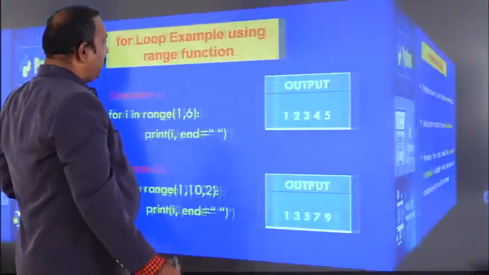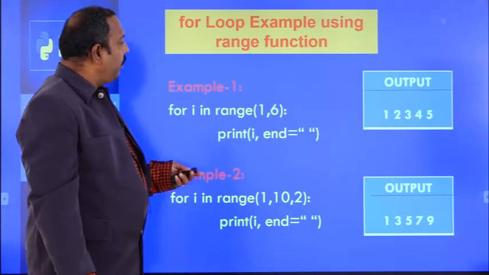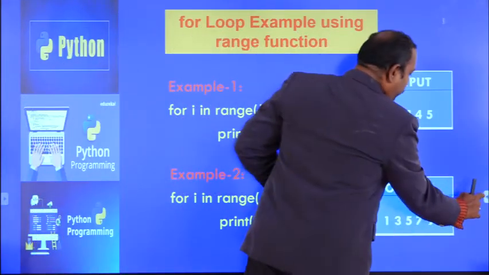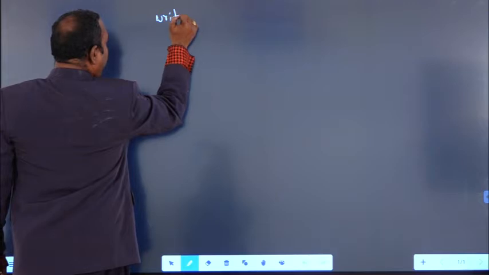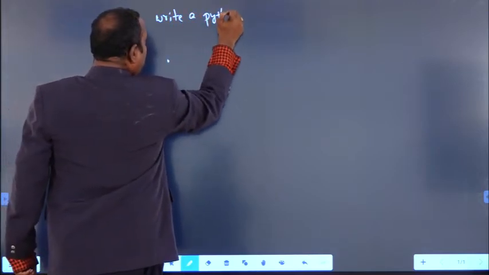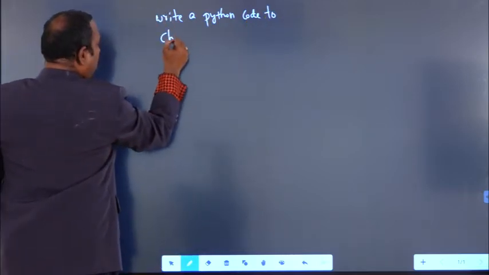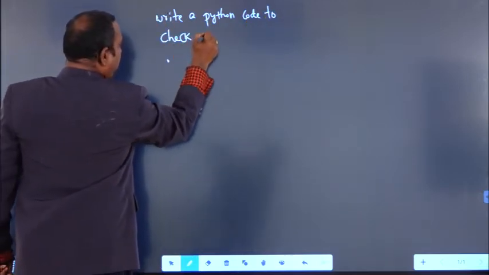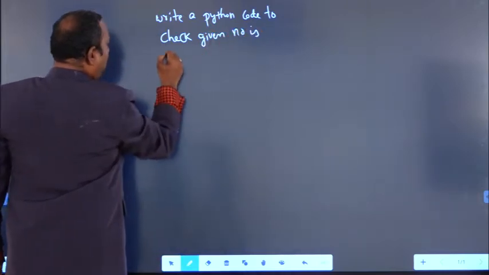And we will see some of the examples asked in the final examination. Those are, suppose, write a Python code to check whether the given number is an Armstrong number or not.